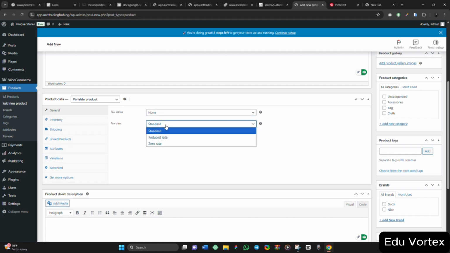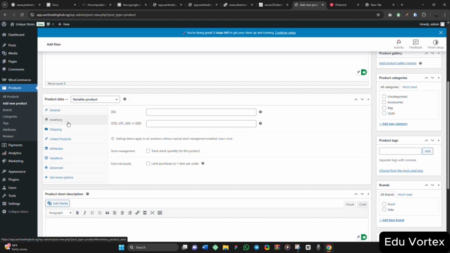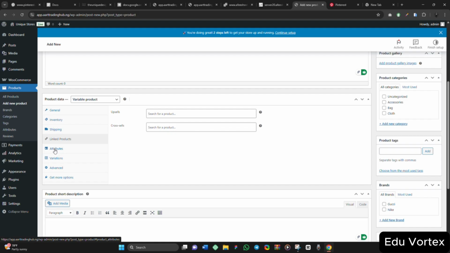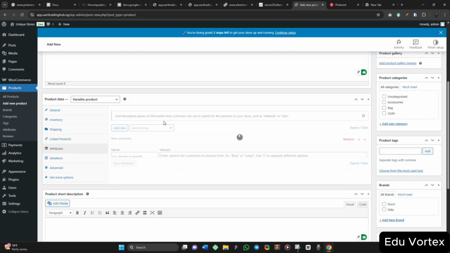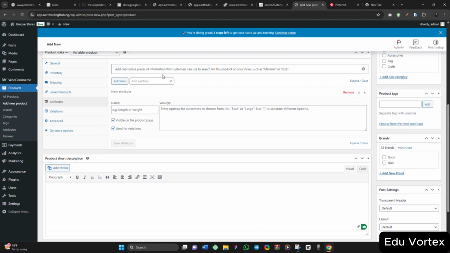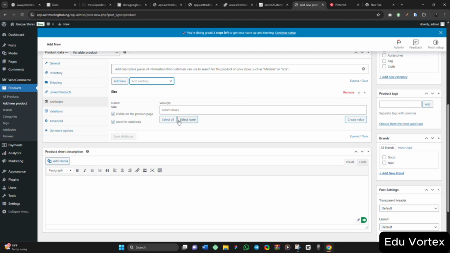So not taxable, standard. Inventory like this. Okay, I just put 20 now. The shipping, I will leave this. Linked product, I will leave this. Attributes. Now in this attribute is where you are going to select your variables. For example, we have one already. Let me just use this size and let's see what will happen.